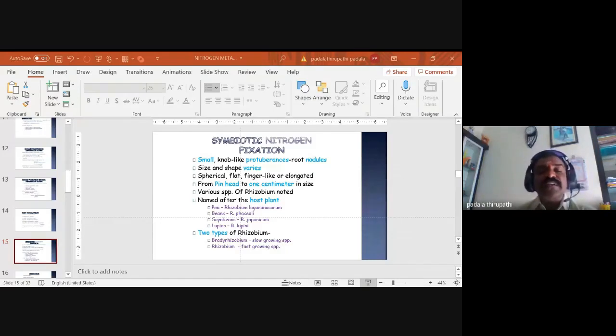And here, two types of Rhizobium are observed: Bradyrhizobium and Rhizobium. Bradyrhizobium species are very slow growing species in the Leguminosae family. Compared to Bradyrhizobium, Rhizobium leguminosarum is widespread and is the fast growing species in the formation of root nodules. That's why, whenever we culture Rhizobium, we select Rhizobium leguminosarum, the fast growing species, for fixation of nitrogen from the atmosphere.